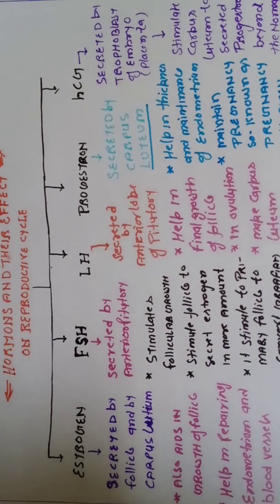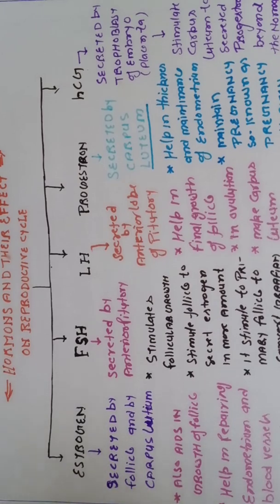Now the third hormone, that is LH. So LH hormone is secreted by the anterior lobe of the pituitary. And what is the function of the LH hormone? It helps in the growth of the follicle, the final growth. It means in the starting FSH helps in growth, but FSH and LH are synergistic hormones. That's why it also helps in the final growth of the follicle.